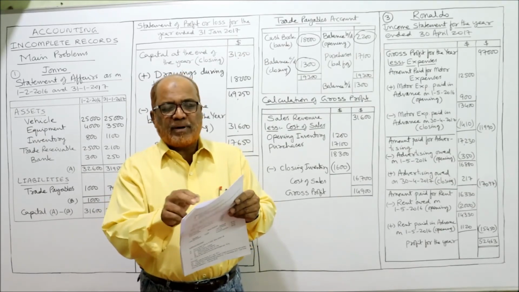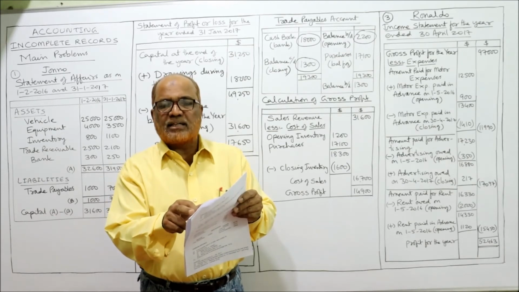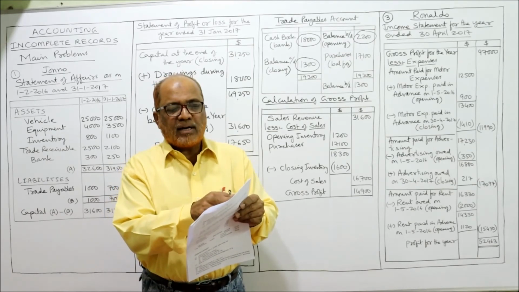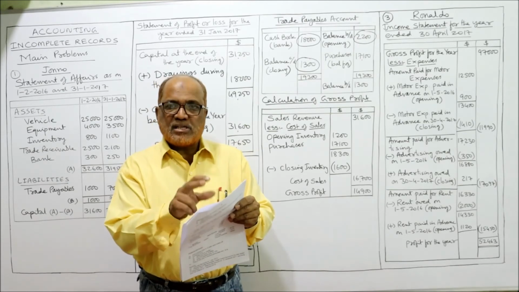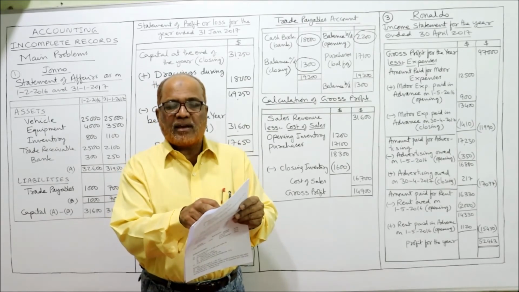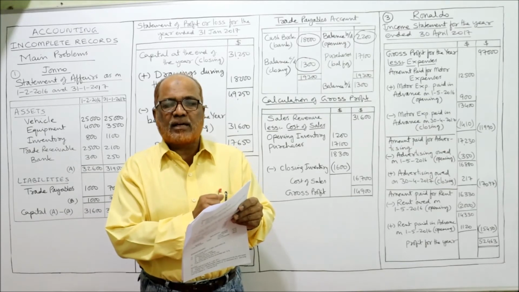Beginning of the year 1st May 2016, end of the year 30th April 2017. Motor expenses paid in advance: beginning of the year 900, end of the year 1410.